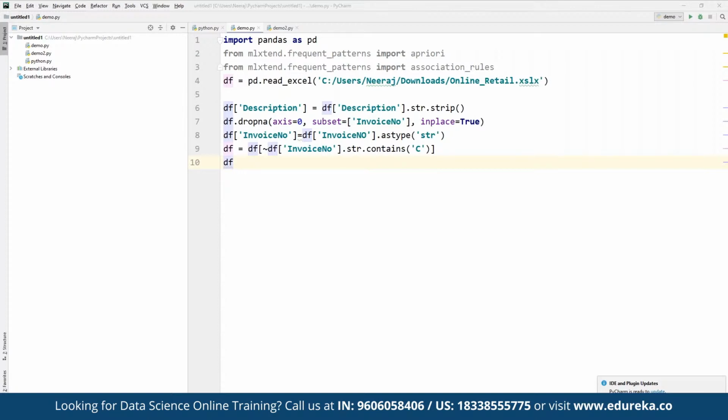So for that, let's say here we want to focus on one country data set. Here we can use basket, and in the basket part we can define multiple data frames. First of all, we can define data frame, and here we are going to use the same data frame. Then we are going to segregate it further based on the country itself. So here we can define country, and then under country, we can define which country we want to focus on. The country should be, let's say, France as a single country. So here we can define France as the country that we want to use for consolidation.